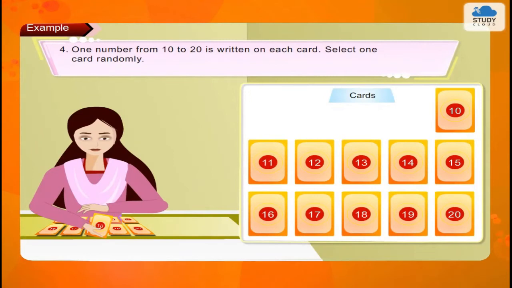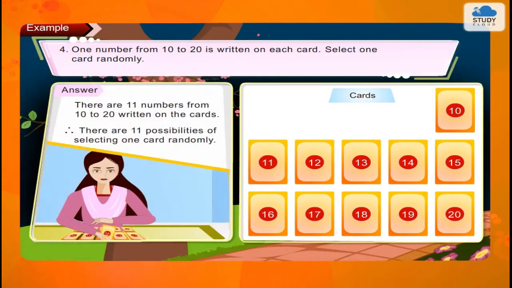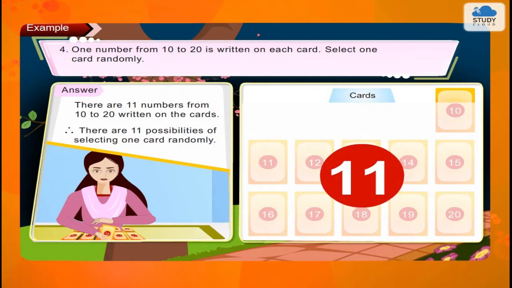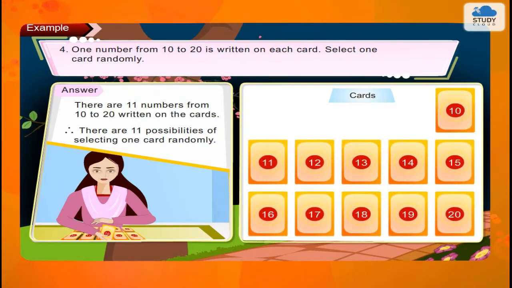4. One number from 10 to 20 is written on each card. Select one card randomly. Answer: there are 11 numbers from 10 to 20 written on the cards. Therefore, there are 11 possibilities of selecting one card randomly.